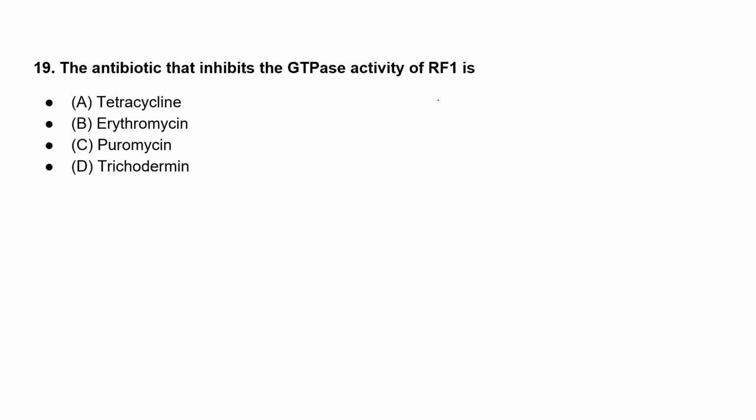Moving to the next question: the antibiotic that inhibits the GTPase activity of release factor 1. Option A is tetracycline, option B is erythromycin, option C is puromycin, and option D is trichodermin.